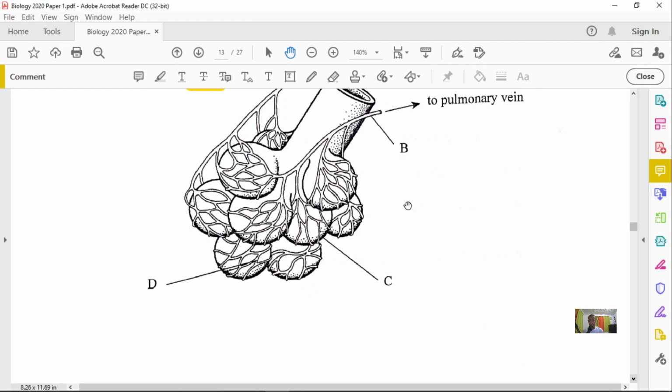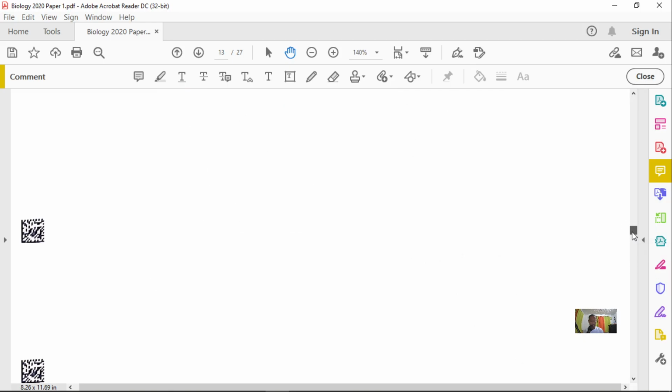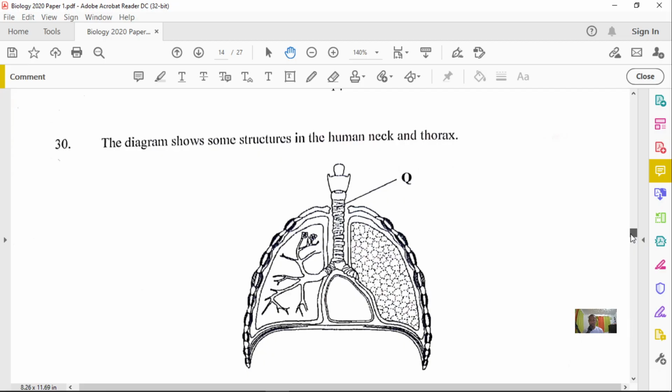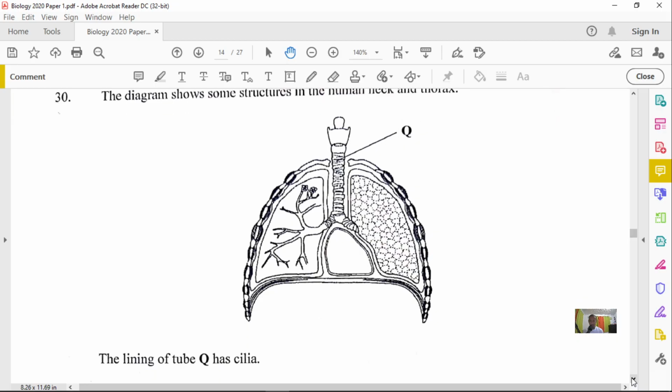All right, so let's move on to our next question, and this is question number 30. In question number 30, a diagram shows some structures in the human neck and thorax, which means the chest cavity. And so we have Q there. I know they're going to ask something about Q based on how they label it.